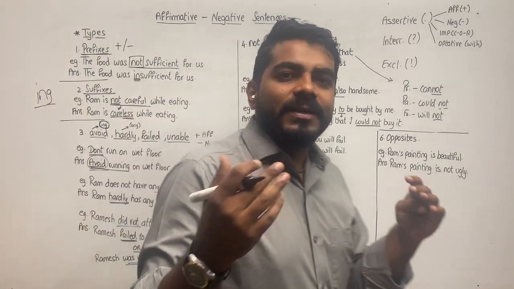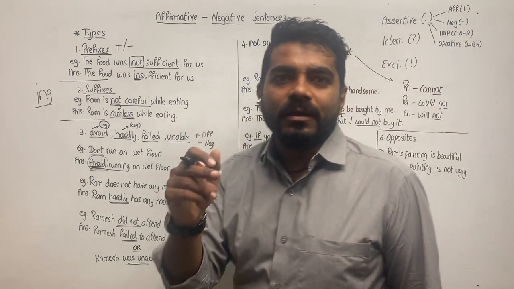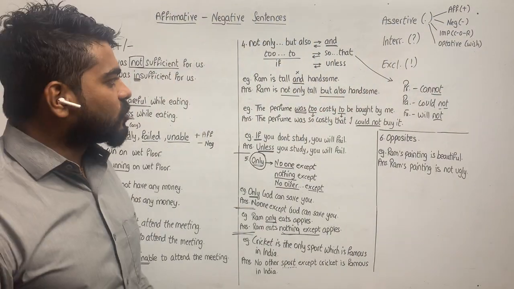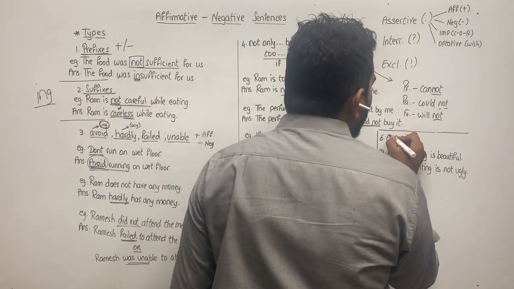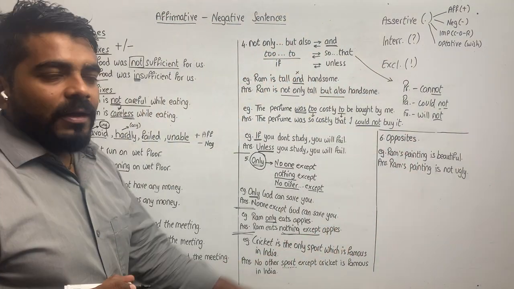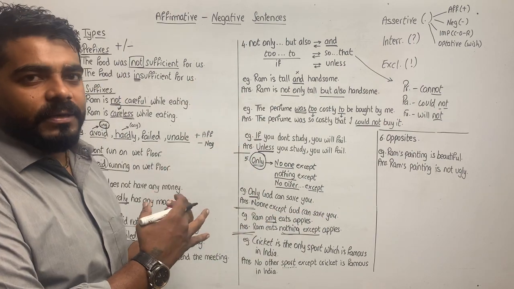It just has different types. There are many types that you have to remember. So, it should strike you that this is type 3. It should strike you that this is type 5. It should strike you that it is type 6. The last type that we are moving ahead with is opposites. You make the opposite of any one word and you add not before it in this type.